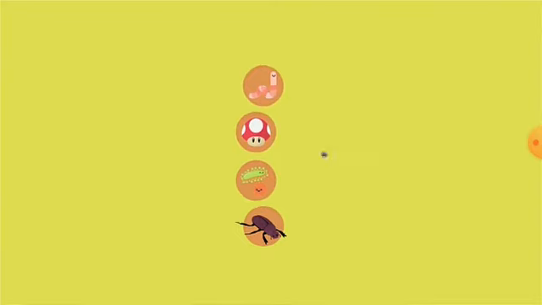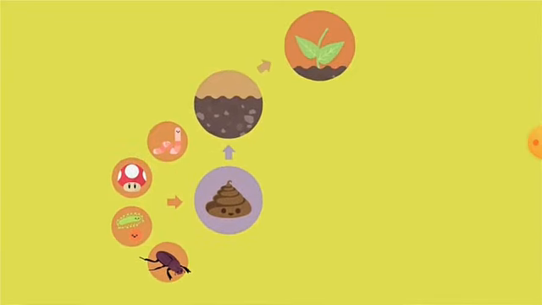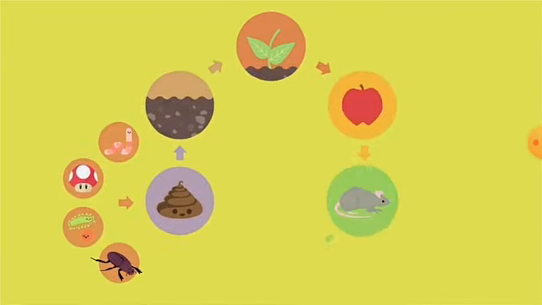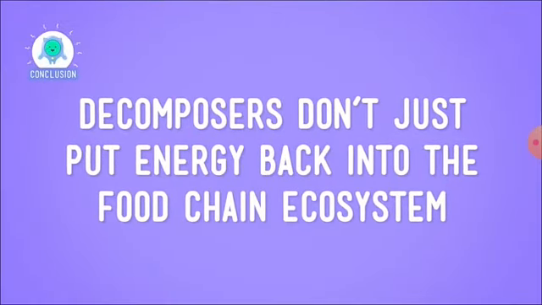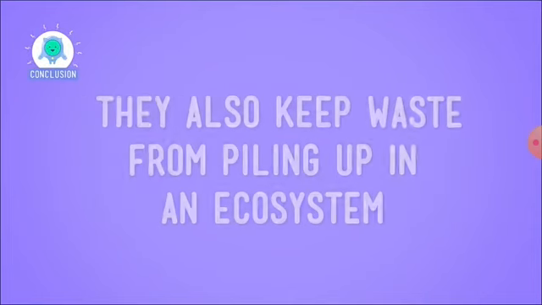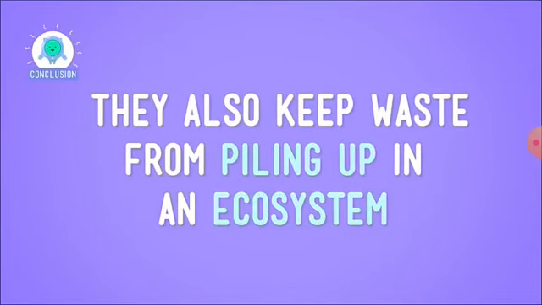Decomposers break down waste in an ecosystem into nutrients, and plants use those nutrients to make energy, and that energy goes up the food chain all over again. And like I mentioned before, decomposers don't just put energy back into the food chain, they also keep waste from piling up in an ecosystem. So while we might forget that insects or worms or fungi are there, remember that we need them to clean up. Waste would completely mess up the nice balance that all living things have going on. Which, okay, yes, I guess means that I'll finally clean up my desk. Until next time.